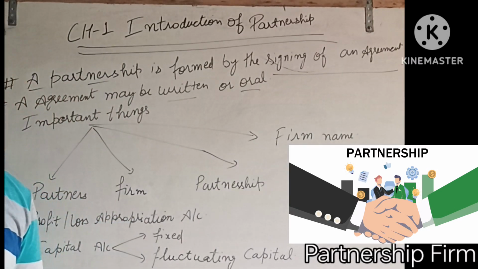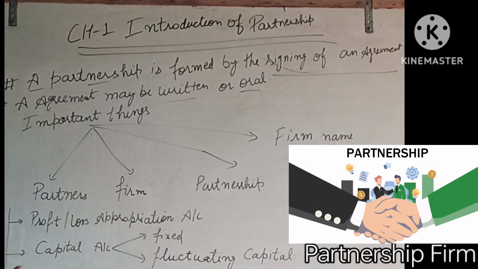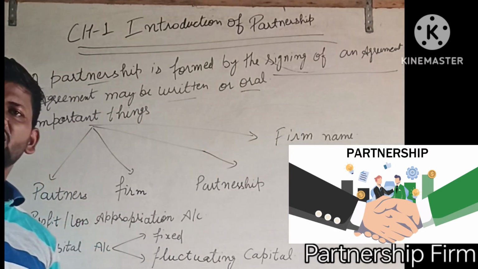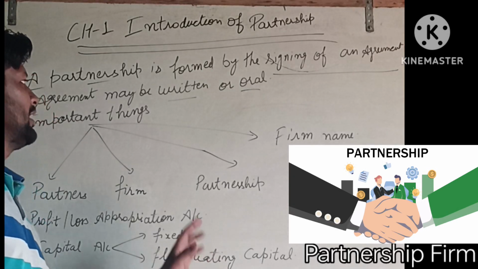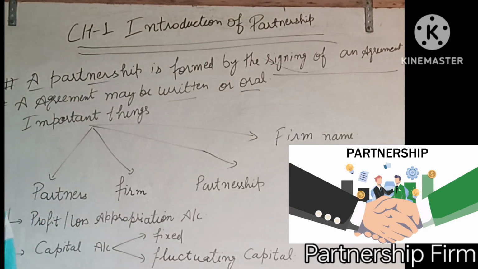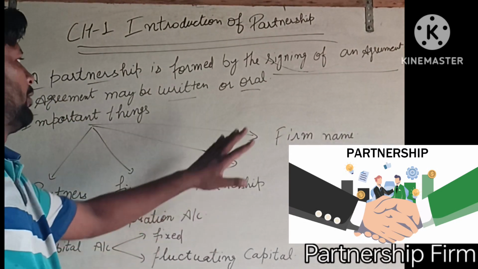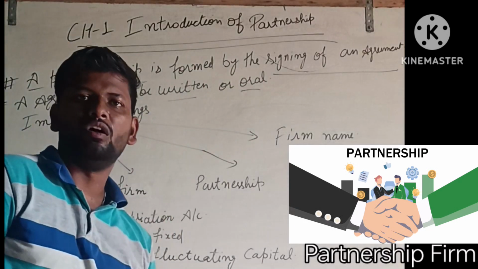If the agreement is written, all the rules and regulations regarding the partnership firm are recorded in written form. Otherwise, if there is no written agreement between the partners, they will go with an oral agreement.